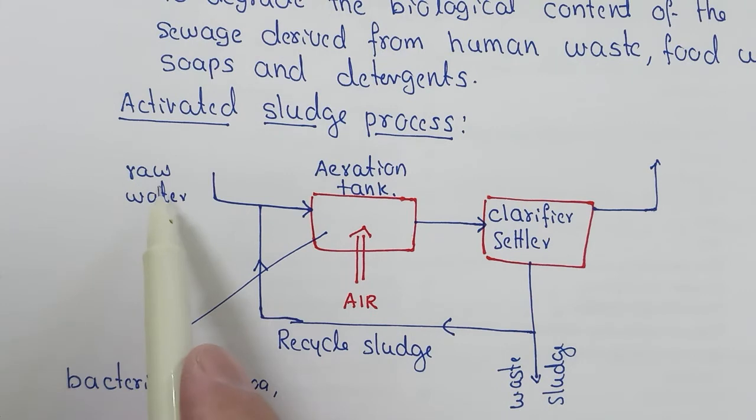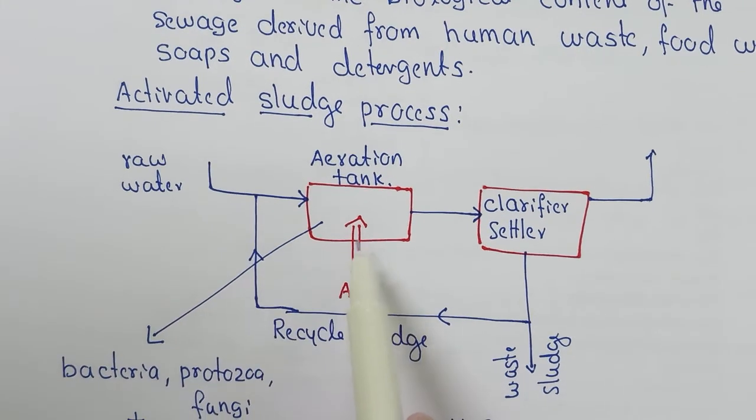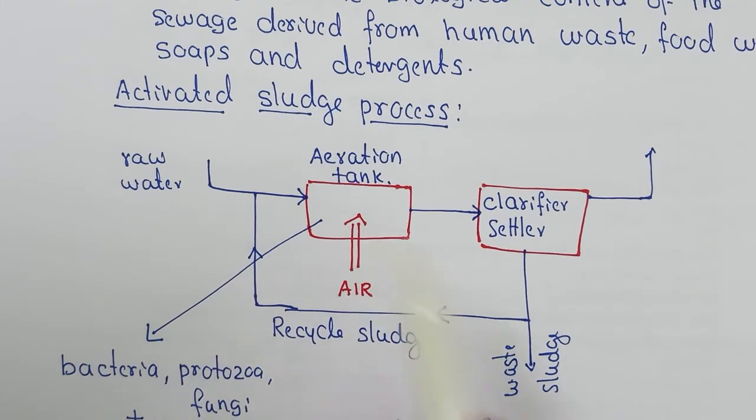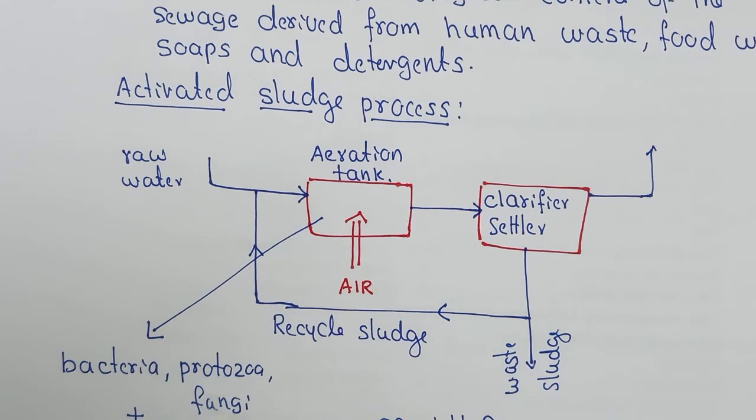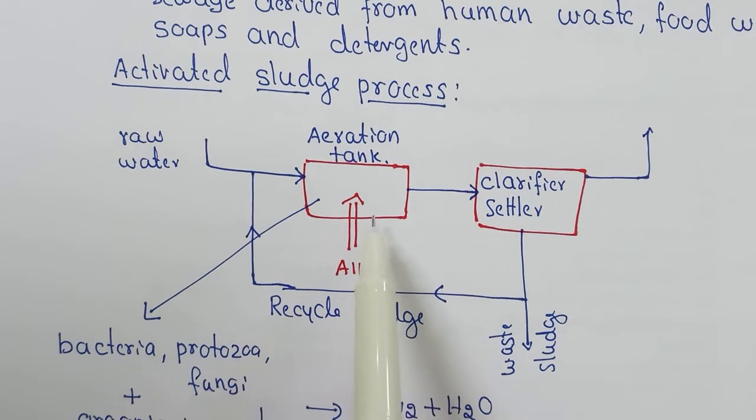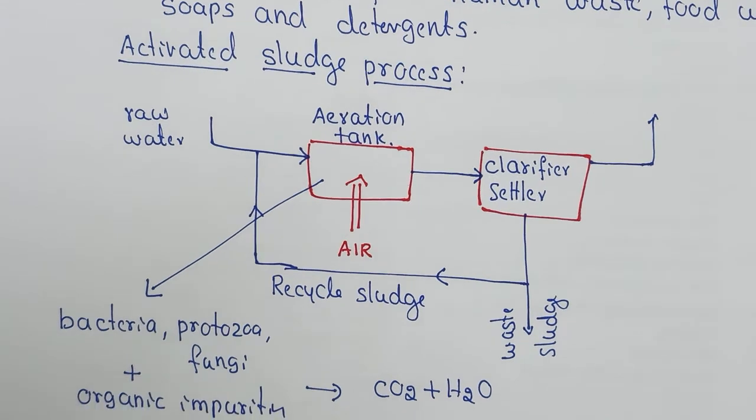So water from primary treatment is applied to this aeration tank where compressed air is applied, and here air is mixed with the microbial culture, bacteria, protozoa and fungi. The microorganisms in the tank use the organic impurities in the sewage for their growth and respiration, and they oxidize organic impurities into carbon dioxide and water.